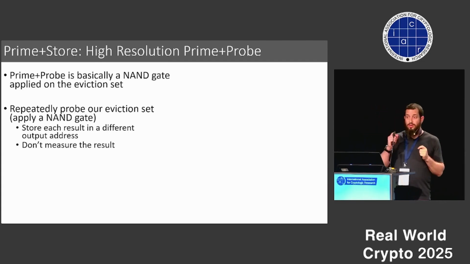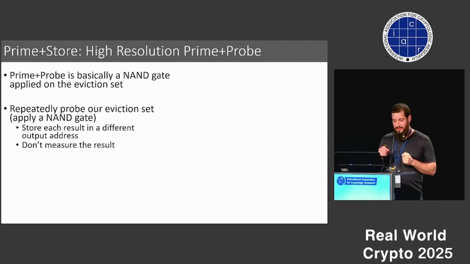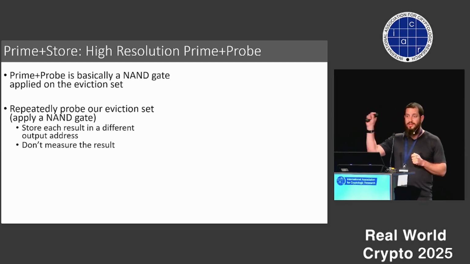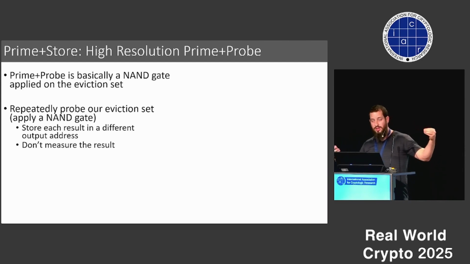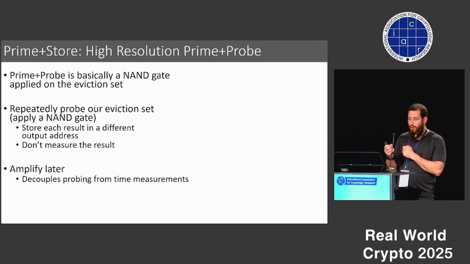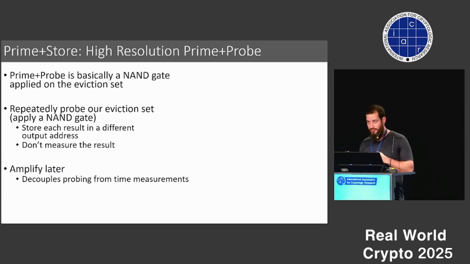So what we're going to do is repeatedly probe our eviction set, which means just applying a NAND gate, but each time we're going to store the result in a different memory address. And we're not going to measure the result. We don't know when the cache hit or miss happened, but we're going to store all of this in memory. And after we finish the attack, then we're going to amplify. This decouples the probing from the time measurement itself.